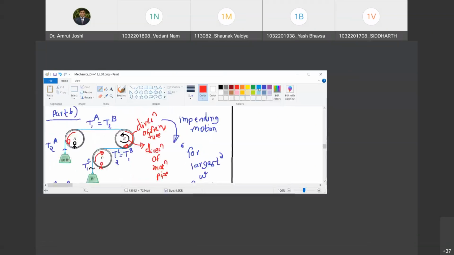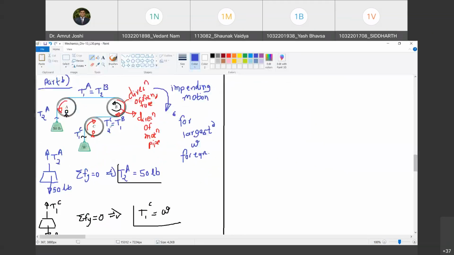So therefore now I need to change the slack and tight side. Slack and tight side now will not depend only on the direction of impending motion, because pipe B is moving. Are you with me? Yes, sir. So I will now have to call this T2B and this T1B. Are you with me? Yes, sir. Have you understood my argument?